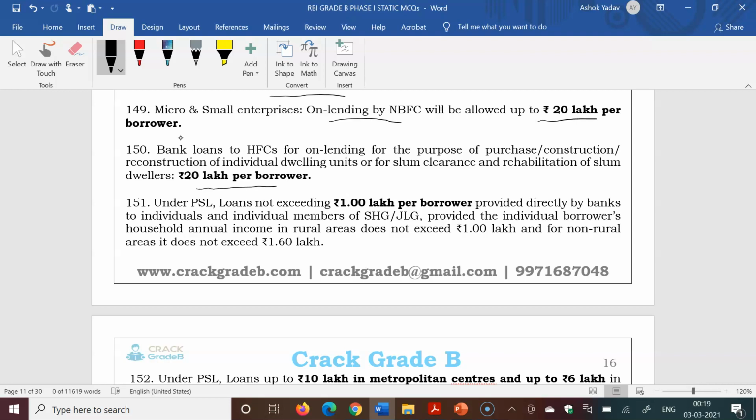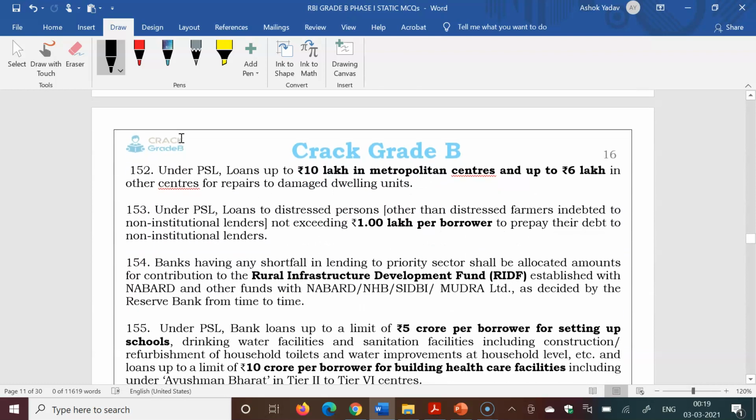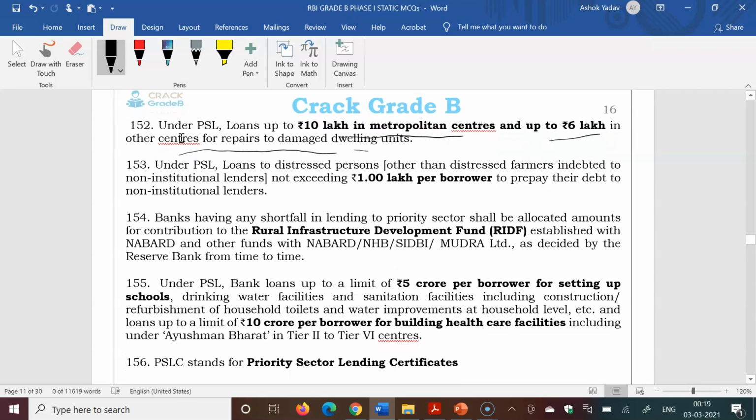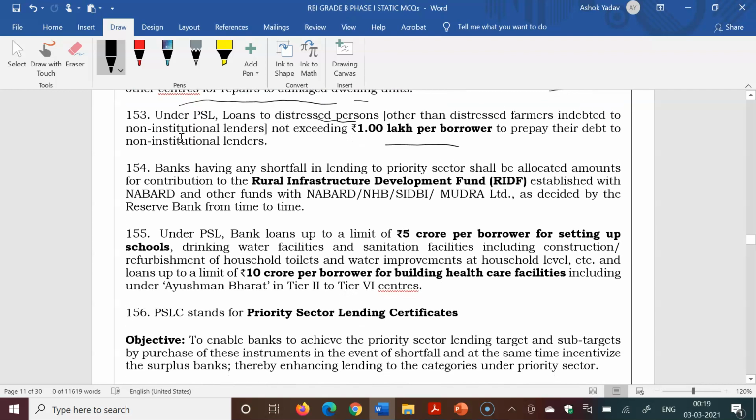Under PSL, loans not exceeding 1 lakh per borrower will be provided directly by banks to individuals and individual members of SHG, self-help groups, and joint liability groups. Under PSL, loan up to 10 lakh in a metropolitan center, up to 6 lakh in other centers for repair of damaged dwelling units. Under PSL, loan to distressed persons will be 1 lakh per borrower.